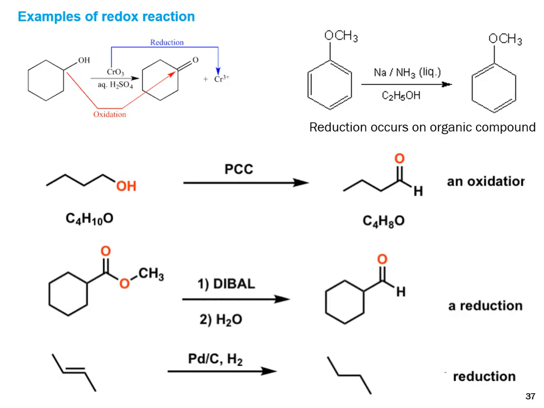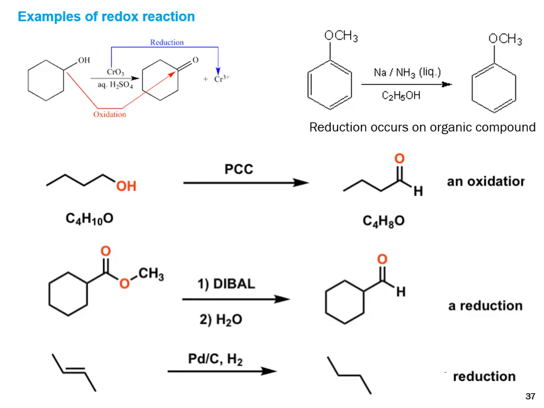In the first reaction, the organic moiety changes from alcohol to ketone. The oxidation state increases from lower to higher, so oxidation occurs on the organic moiety, and the chromium trioxide changes from +6 to +3, meaning the oxidation state decreases from higher to lower. Then reduction occurs on chromium trioxide and oxidation occurs on the organic compound.